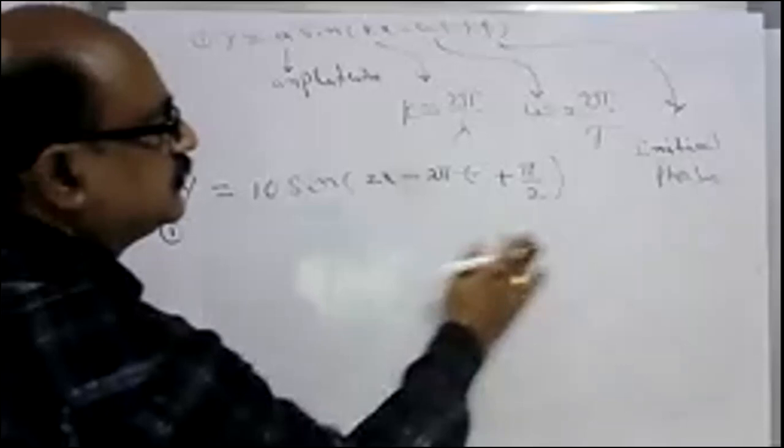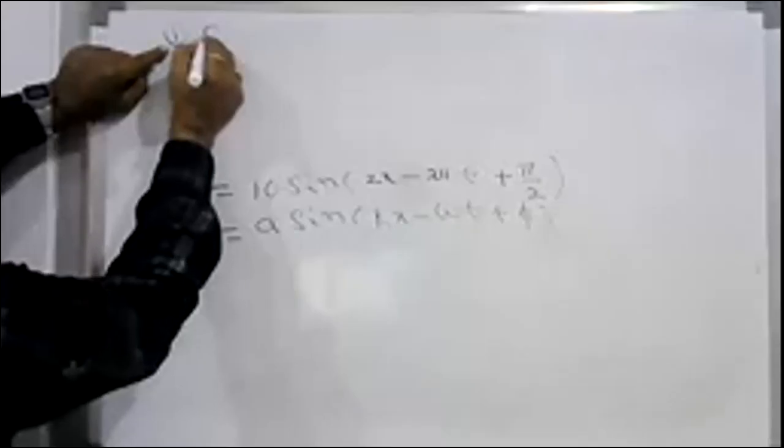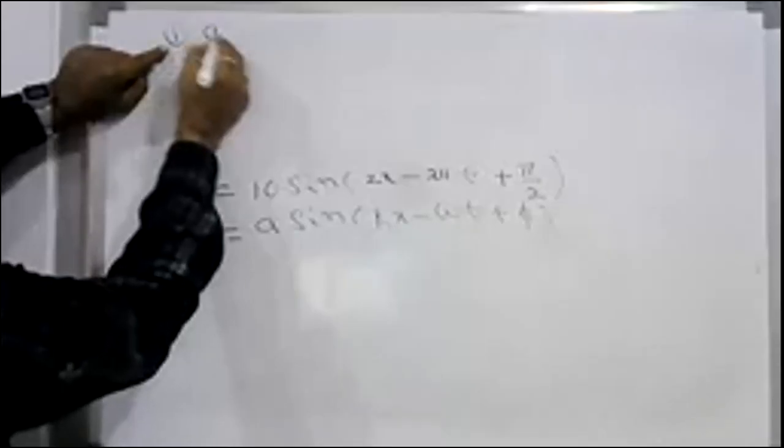So we have to compare this with the standard equation, y equal to a sin(kx minus omega t plus phi). I am asking you what is the amplitude of this wave? 10 meters. Very good, 10 meters is the amplitude.